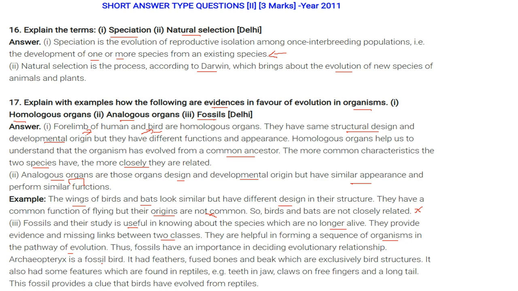Archaeopteryx is a fossil bird. It has feathers, fused bones and a beak, which are exclusively bird structures, and it also has some features which are found in reptiles, like the teeth or jaw, the claws, the free fingers, and also a long tail. This fossil provides a clue that birds might have evolved from reptiles.